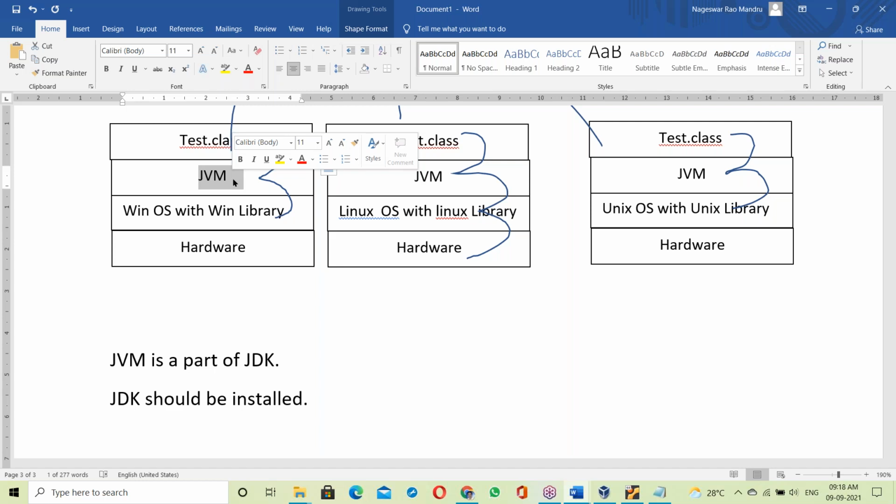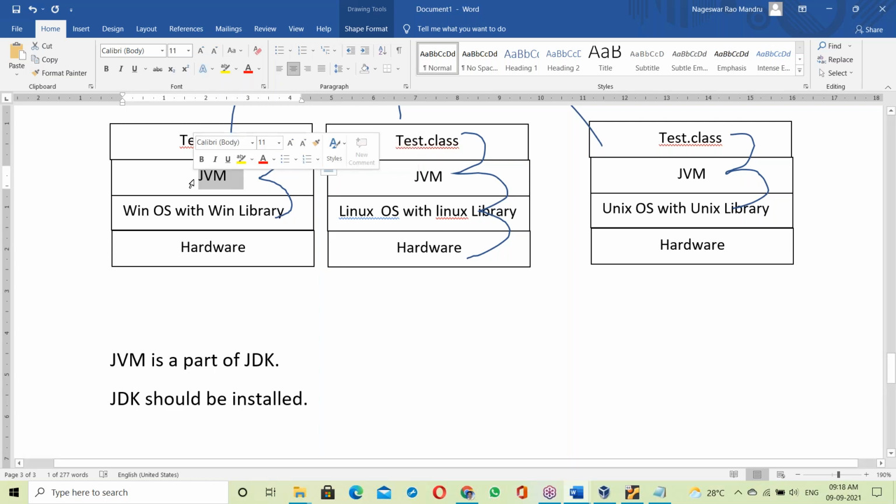I'll show it practically. I have that much knowledge because of my embedded C experience. Once you enter into Java programming, I'll explain very clearly.